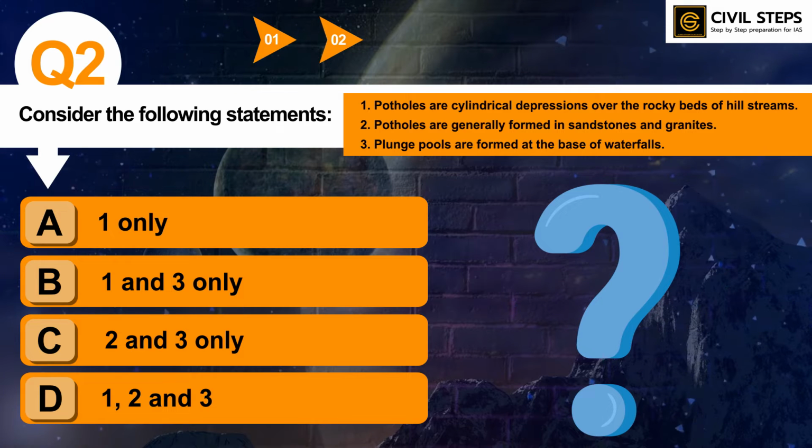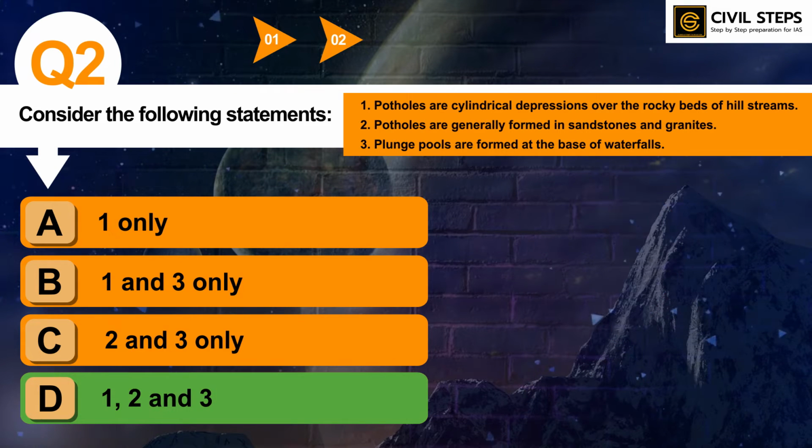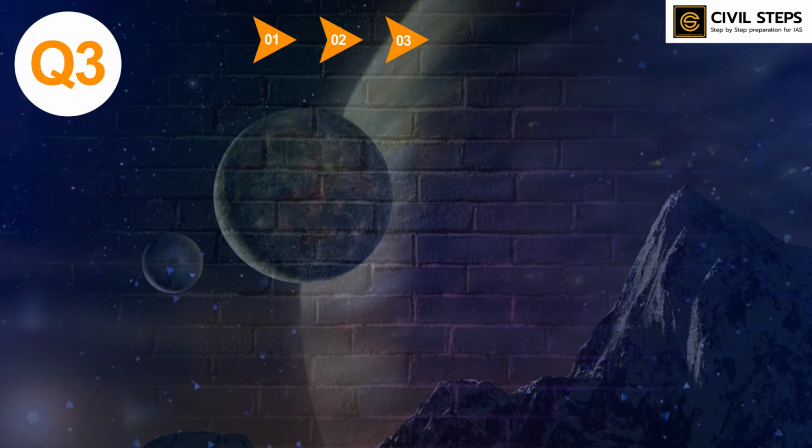So the correct answer of this question is option D 1, 2 and 3 only. So all these statements are correct regarding potholes. So you can read more about potholes from standard sources. So this is all about this question. Here is question number 3.